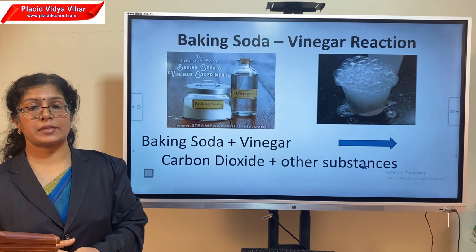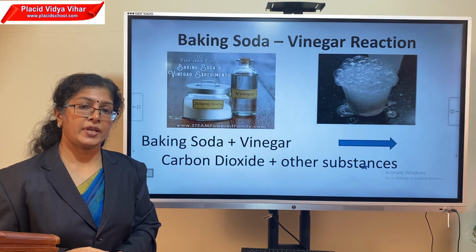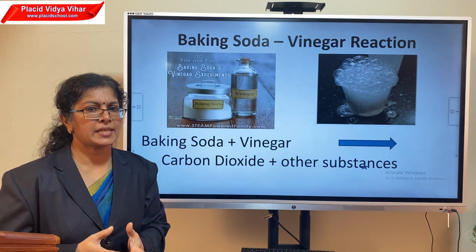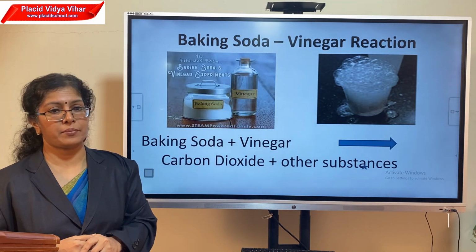The last experiment or chemical reaction we learned is mixing of vinegar and baking soda, which gave out bubbles with a hissing sound, and we learned that it was carbon dioxide that came out.